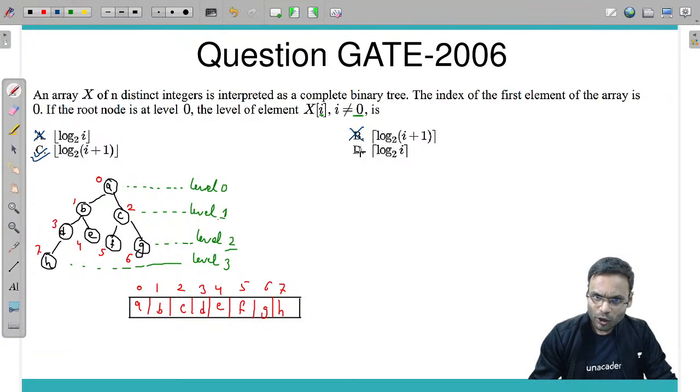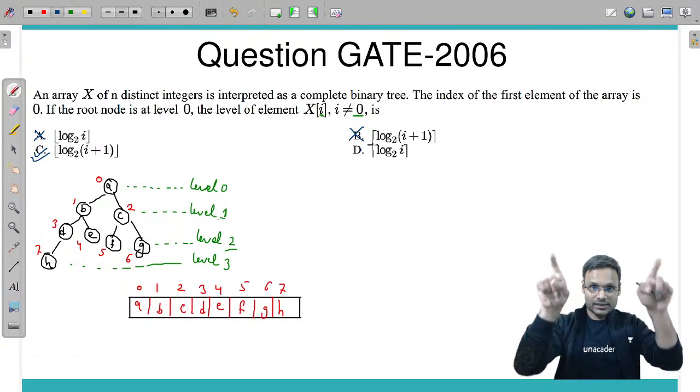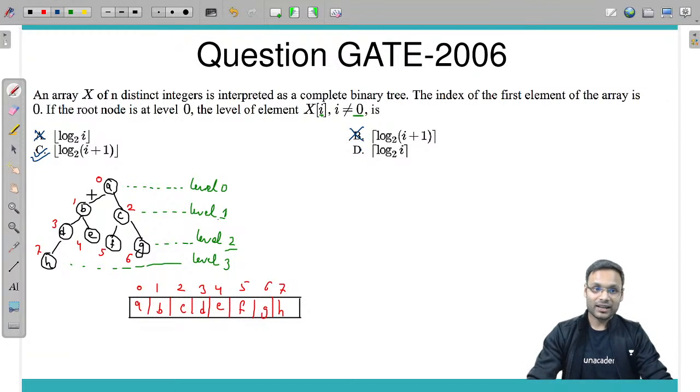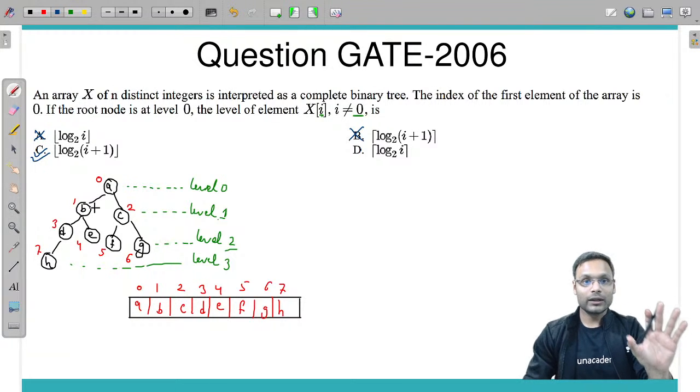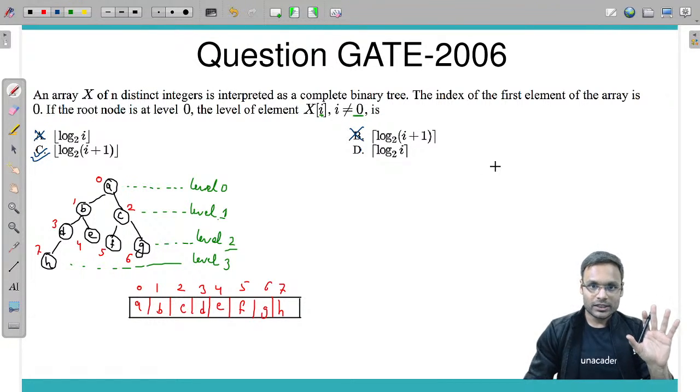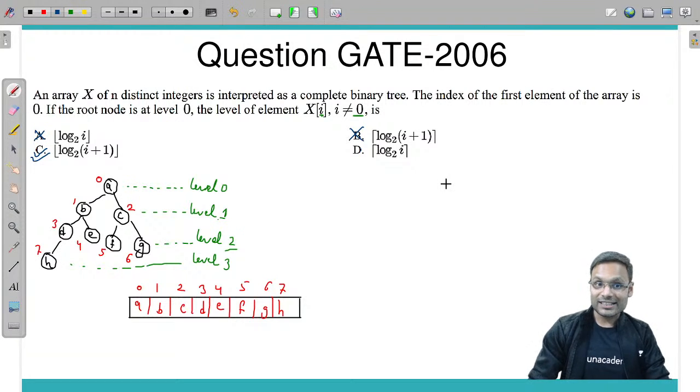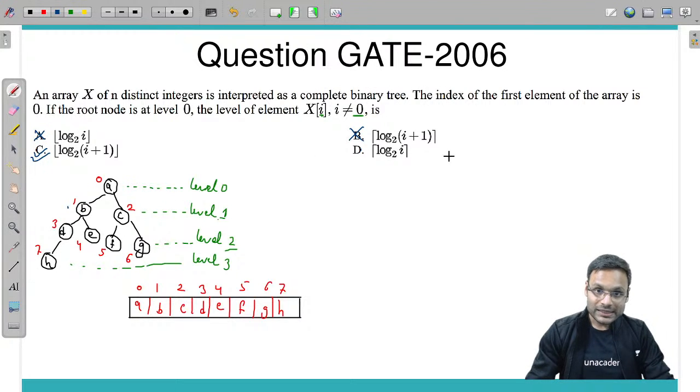Let's check option D also. Ceil of log base 2 of I. It should not work. How? Log of 1 is what? 1 point something or 0 point something? 0 point something, and its ceil value is 1. Fine, it is working. And log of 2 ceil value is 1, working. But will it work for the others?